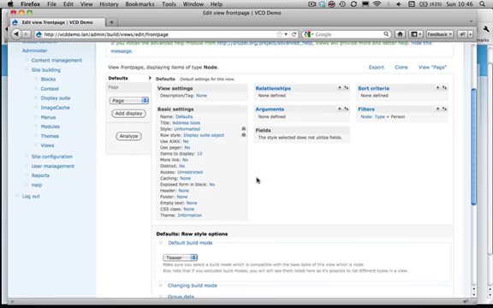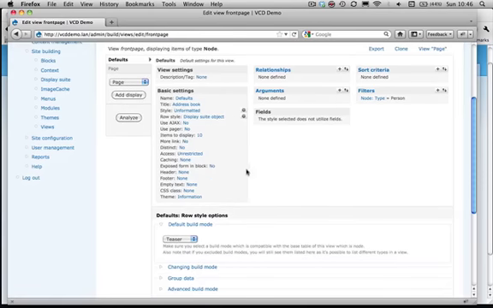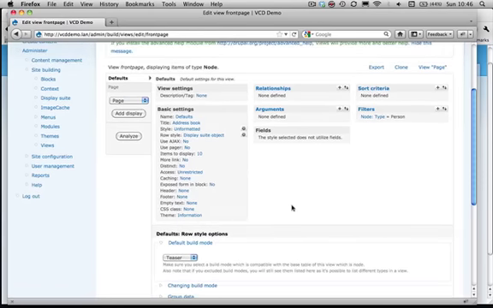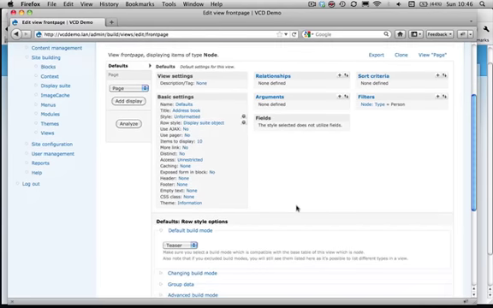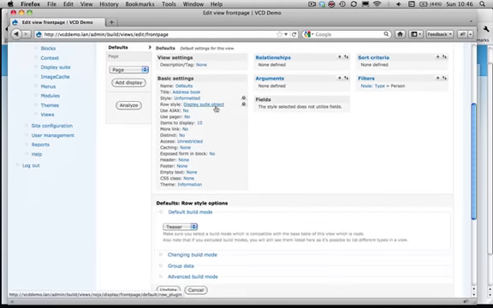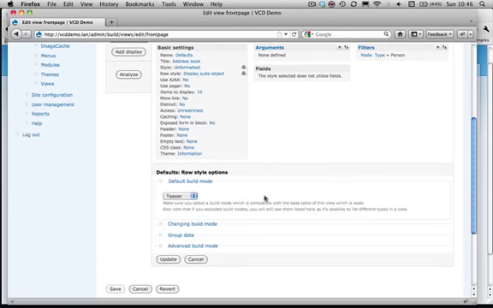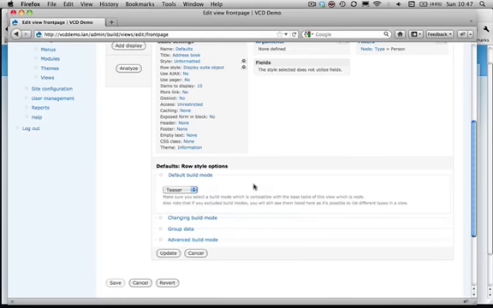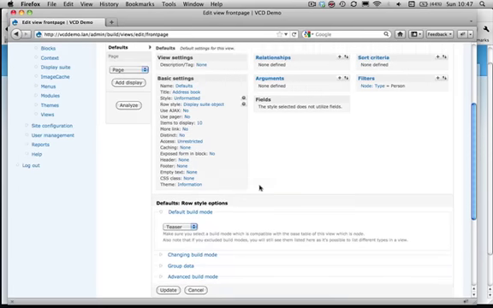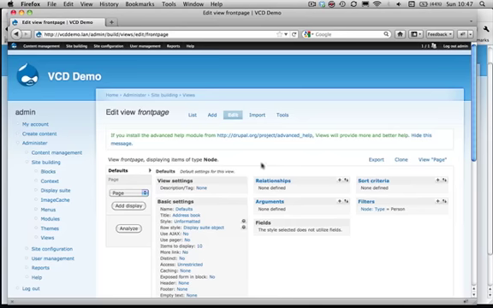And you have to do it depending on the user role that's active at that time. So that's also not a good way to approach a problem, because what we really want is a row style which automatically senses whether or not a user is logged in, and then sets the build mode that it's going to use automatically. So that's what I want to solve using my VCD module I've been developing.